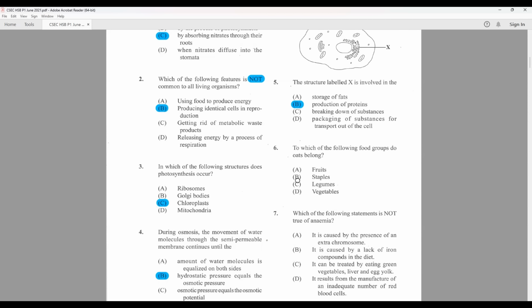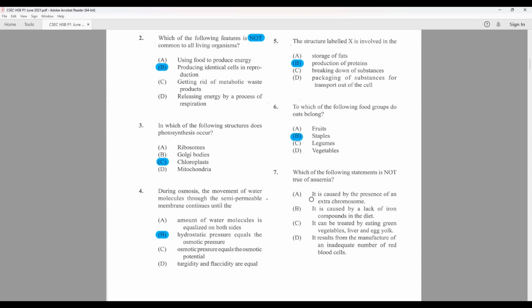So let's do question 6, which kicks off with nutrition. Which of the following food groups do oats belong? And we know that is staples. Which of the following statements is not true of anemia? Note the capitalized word. It is caused by the presence of an extra chromosome. And we know this is not true. This question is in the nutrition aspect of life processes, so we expect them to be talking about nutrition. So the mere fact that they are talking about some genetic something, which is incorrect, by the way, makes this the answer.